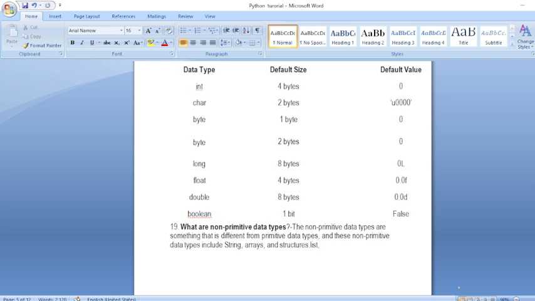Next is tuple. Next is dictionary. Array, tuple, list, and so on are also known as non-primitive data types.